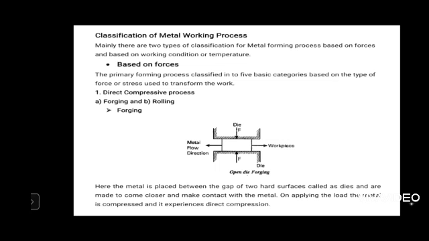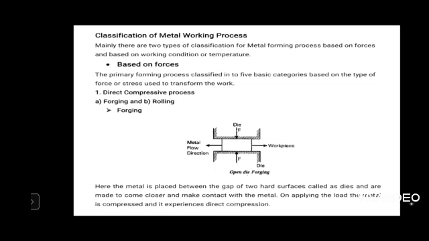Based on the applied forces, metalworking is classified into direct compressive forces, indirect compressive forces, bending forces, tensile forces and shear force. First, based on direct compressive force, the metal to be formed is subjected to direct compressive force. Here forging and rolling are the two processes that involve direct compressive force during metal forming.